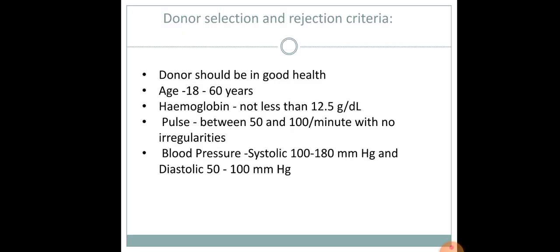Coming to blood donation, donor selection and rejection criteria. Donor selection criteria includes: the donor should be in good health and age should be between 18 to 60 years. Hemoglobin should be more than 12.5 grams per dl. Pulse rate between 50 to 100 per minute with no irregularities. Blood pressure, systolic should be between 100 to 180 and diastolic between 50 to 100.